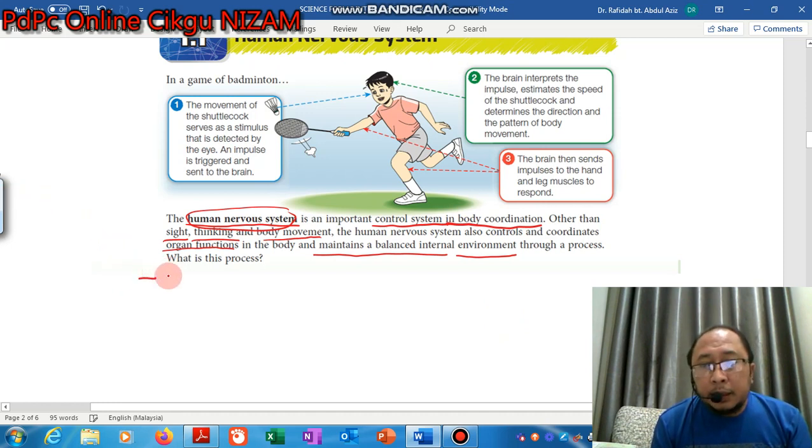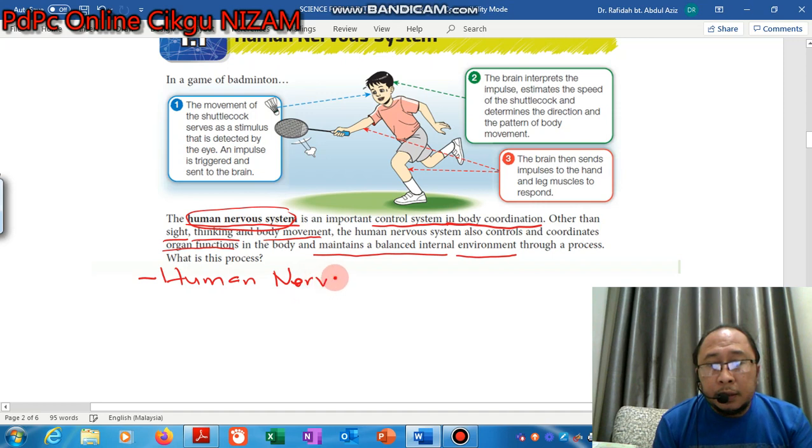Okay, so this is the first thing that you must know. What is the human nervous system? In BM we call it sistem saraf manusia. Human nervous system.